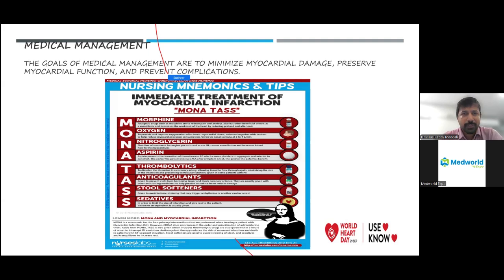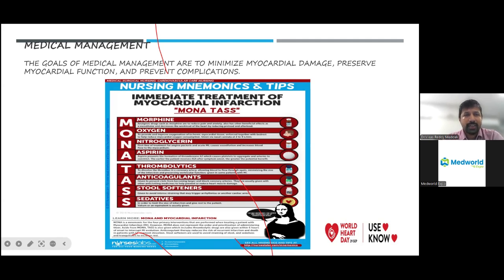Because once the patient comes to the hospital, it takes at least 30 minutes to 1 hour for us. However big the hospital is, it takes at least 30 minutes for the patient to be shifted to the cath lab after all the financial counseling and everything. So this 30 minutes is very, very important. During this 30 minutes, we'll give certain drugs which help the patient to survive the critical period. The most important of these are the antiplatelets, which include aspirin, the most important antiplatelet.